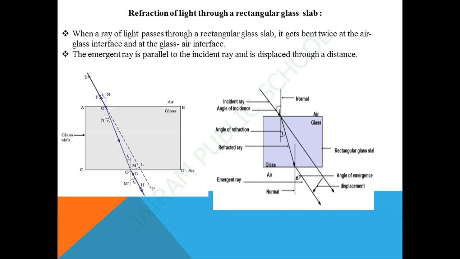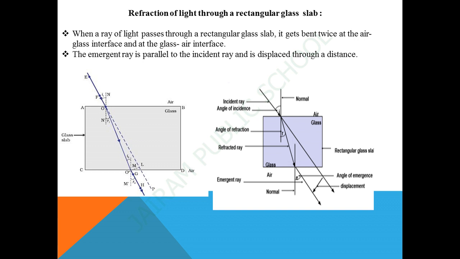When we compare the angle of incidence with the angle of refraction at both refracting surfaces AB and CD, here a ray EO is obliquely incident on surface AB, called the incident ray. OO dash is the refracted ray and O dash H is the emergent ray.